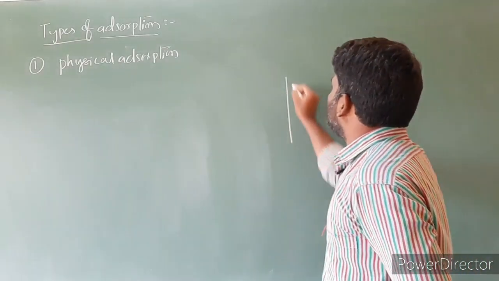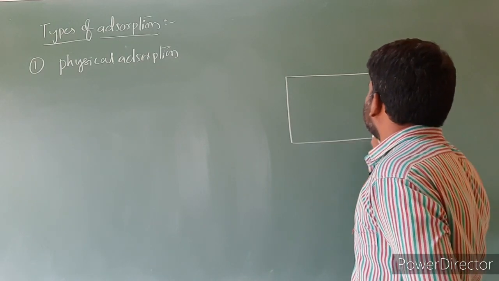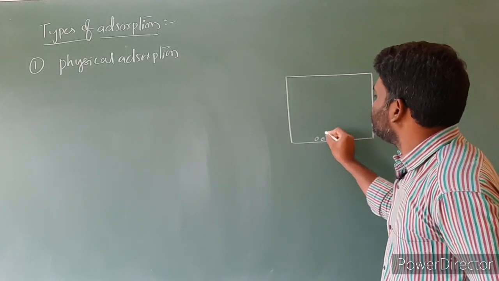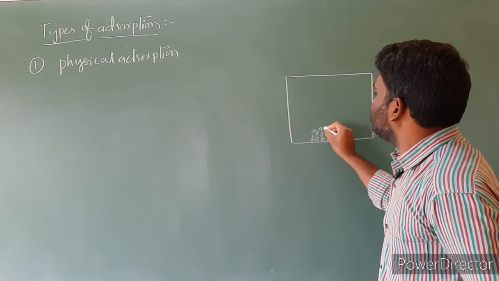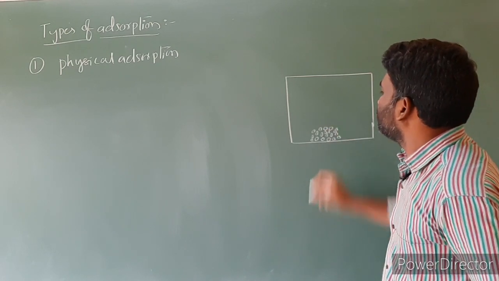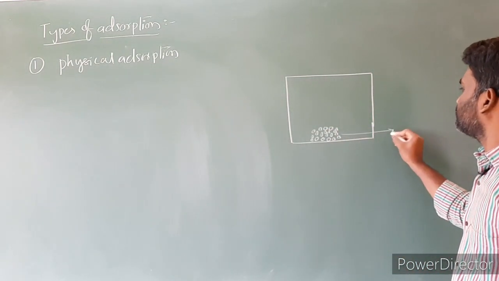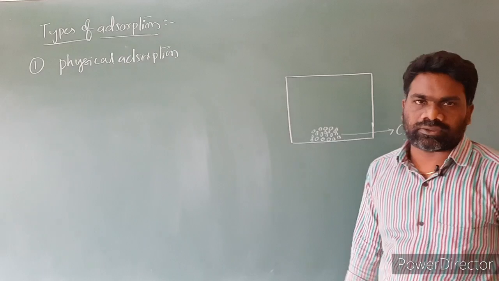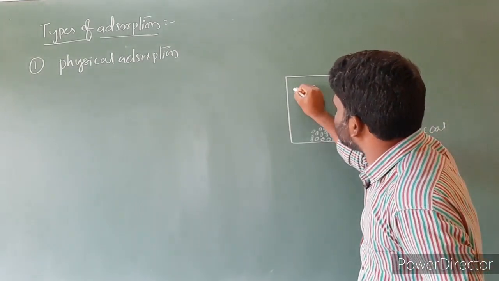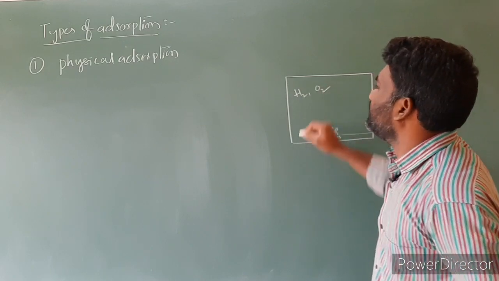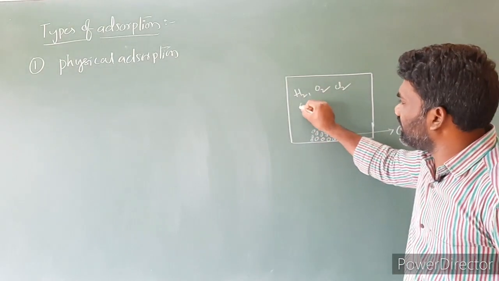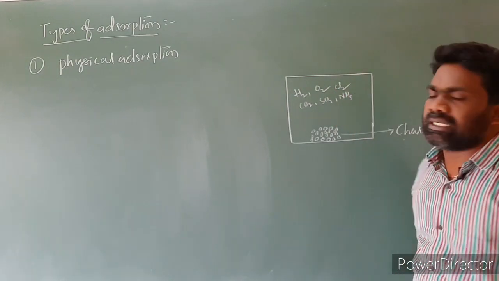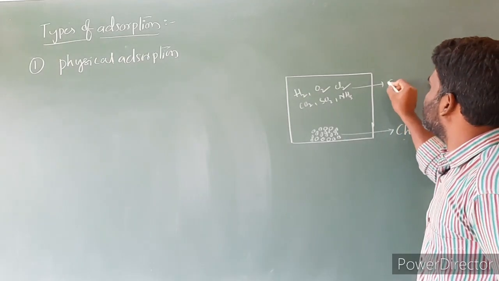I am taking a closed vessel. This is a closed vessel containing activated charcoal. This vessel we are filling with gases like hydrogen, oxygen, or chlorine gas, or you can take any gas like CO2 or SO2 or NH3, etc. So these are the gas molecules.